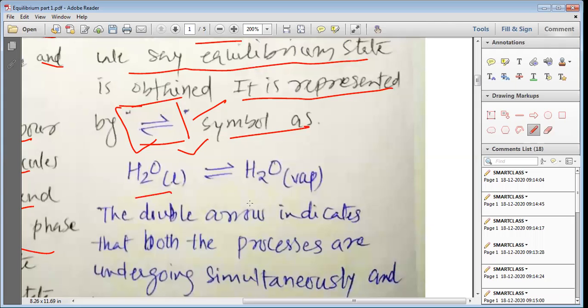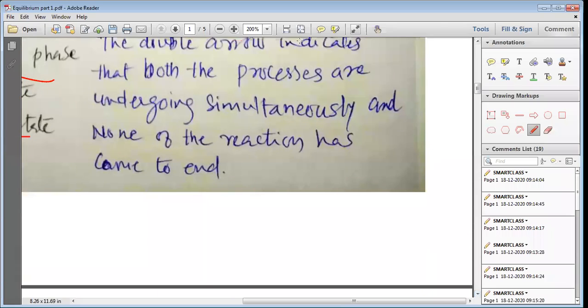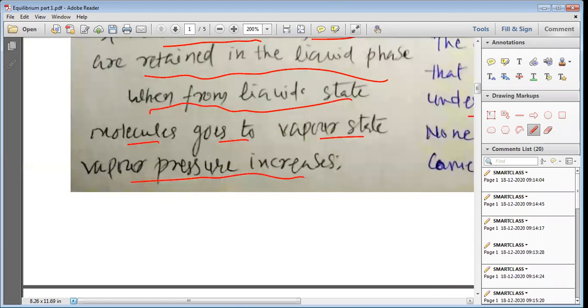You can see here between H2O liquid and H2O vapor, we have represented the equilibrium by the double-sided half arrow. The double arrow indicates that both processes are undergoing simultaneously and none of the reactions has come to an end.